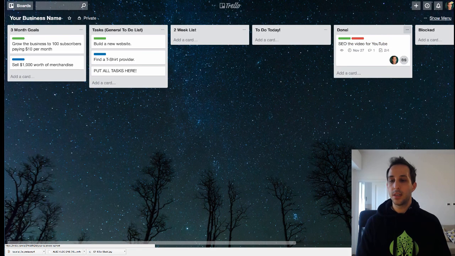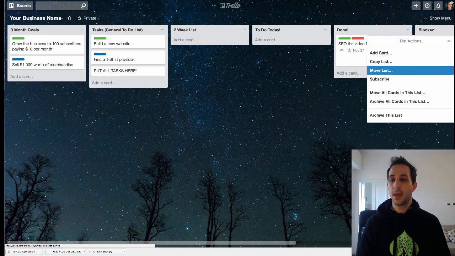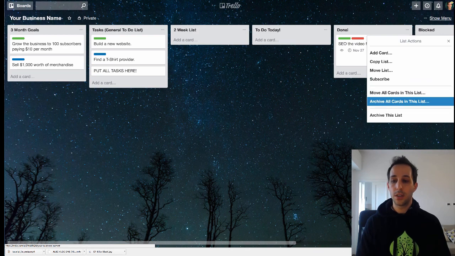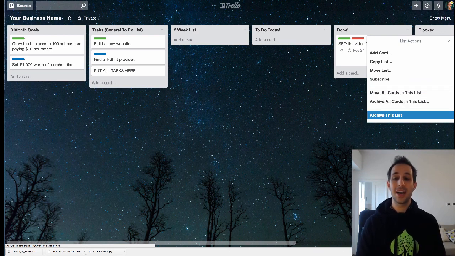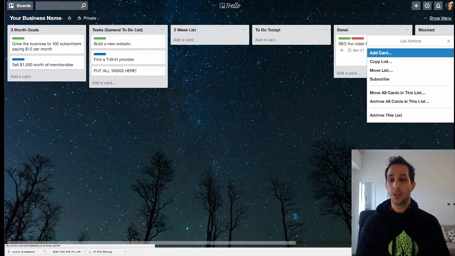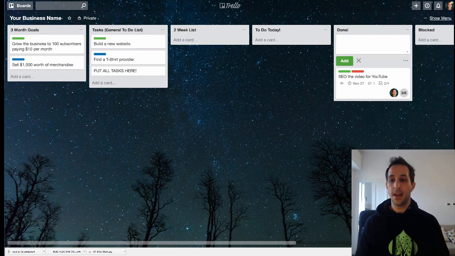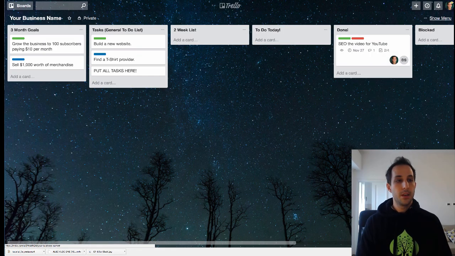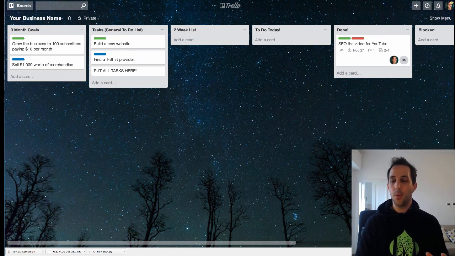So one thing you could do that's interesting is if you have a long list, you can click this button here and you could copy the list or move all the cards in the list or archive all the cards in the list, or you can archive the entire list. So this is another way that you can easily navigate by having different things in the list that's really convenient as well.